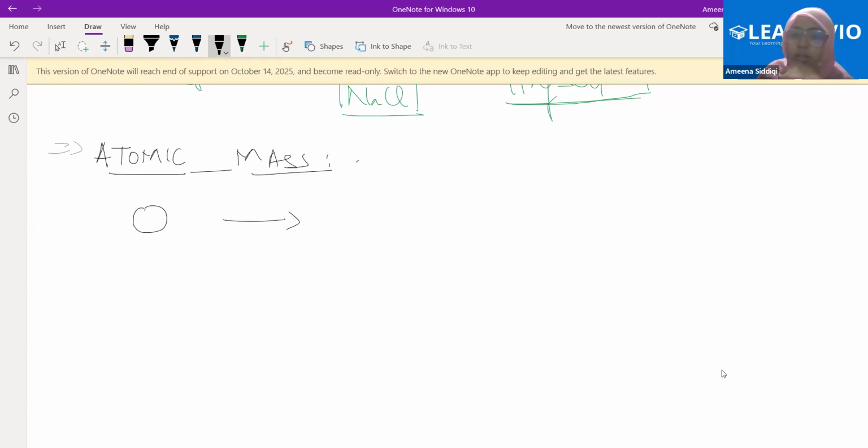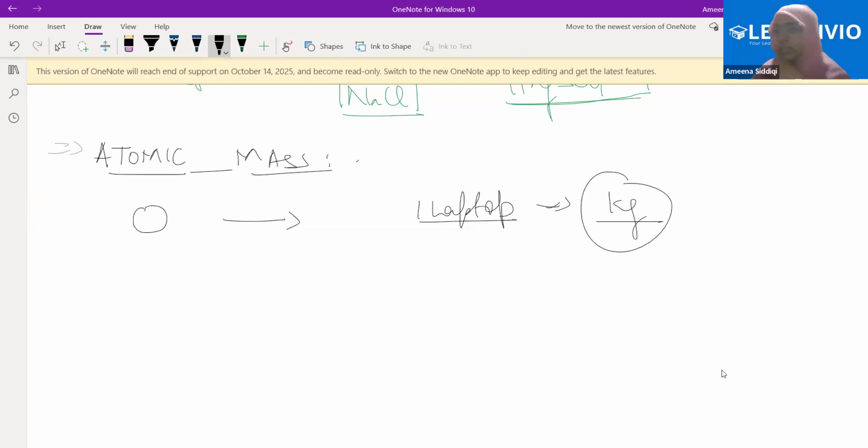I've got one laptop. How will I weigh this? I will use a weighing machine, and I'll get the weight in something like 1 or 2 kgs. I will get the weight in kgs. What is kg here? A unit of mass. I'm using this as a unit of mass.